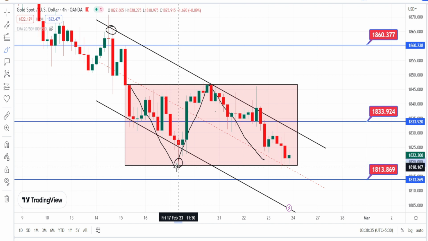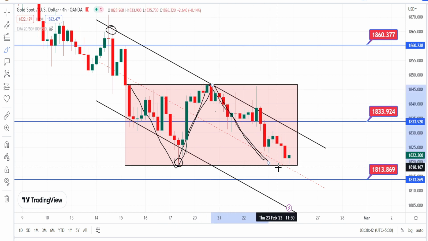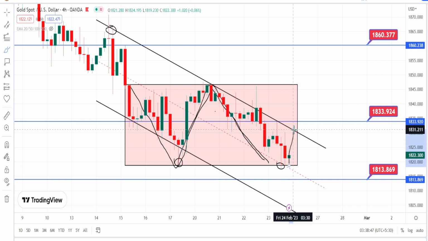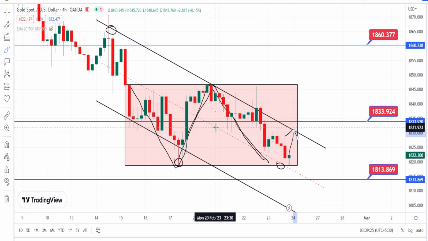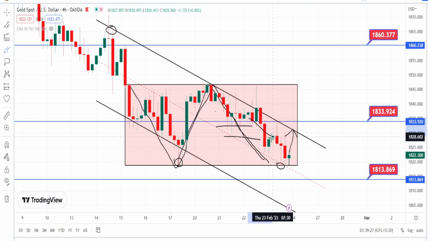Previously, the price action had tested this level of 1818, and we have noticed the price action to bounce back and again to take support around the level of 1818 and to bounce back on the bullish side retracement in 4 hours time frame. So we have to wait for the price action to give a breakout from this box pattern on the bullish side or on the bearish side.